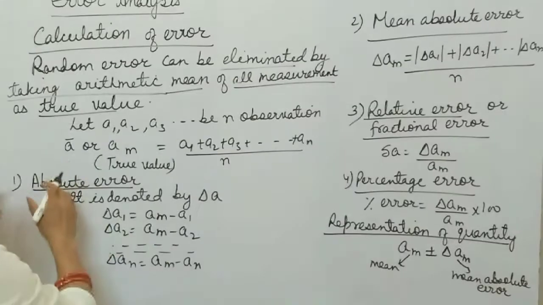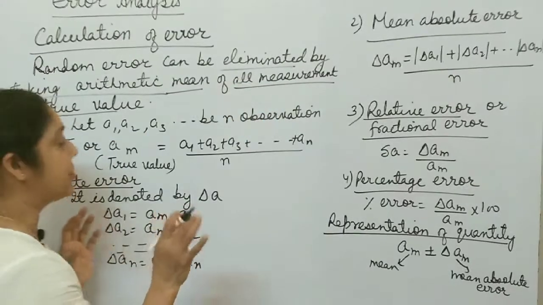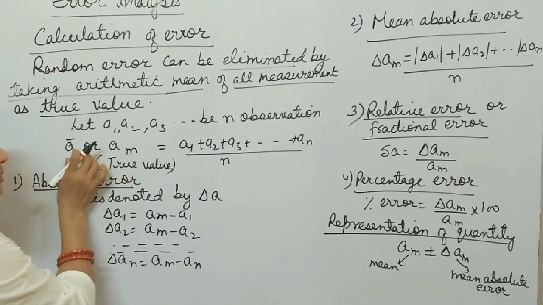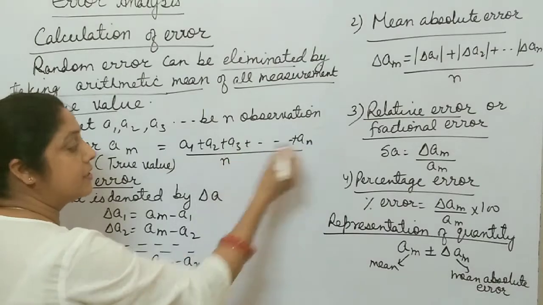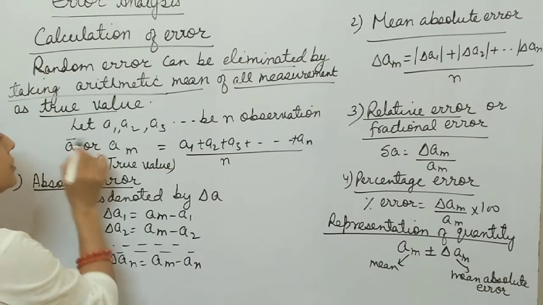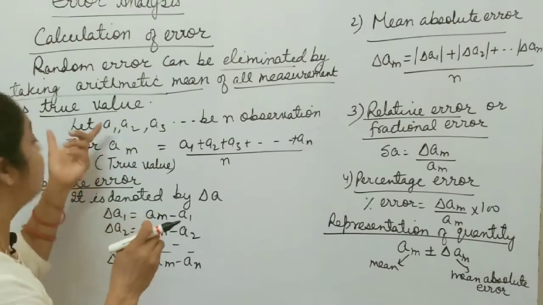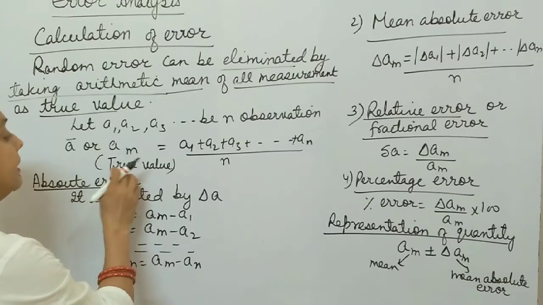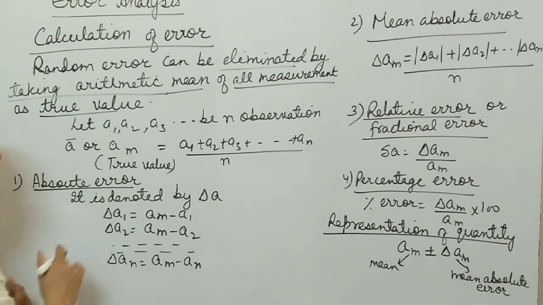So arithmetic mean: suppose A1, A2, A3, there are n number of observations. You take the mean of all these observations, A1 plus A2 plus so on, divided by n. This is nothing but A mean, or you can write A bar also. It represents the arithmetic mean value, and it is taken as the true value or actual value. After calculating the mean value, you have to calculate absolute error. How do you calculate absolute error?